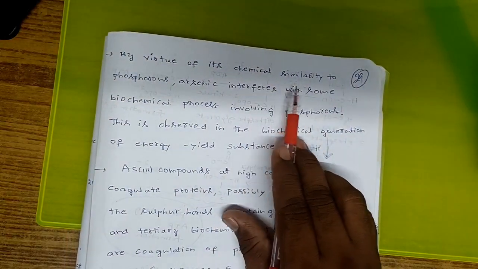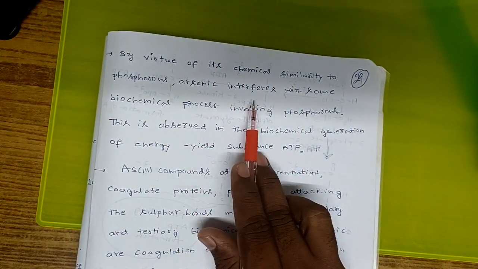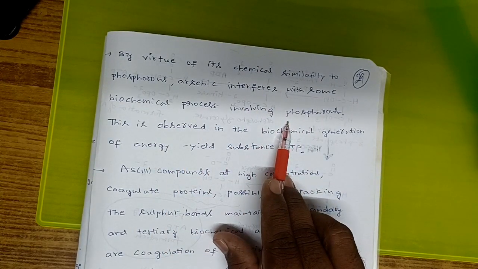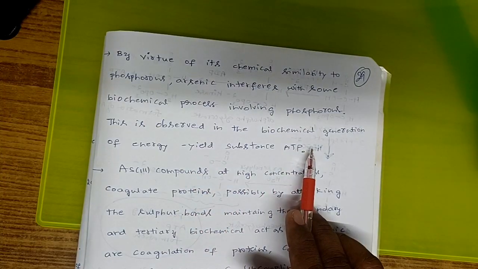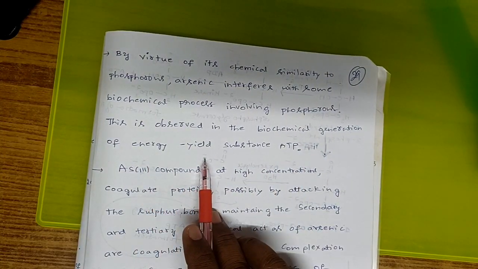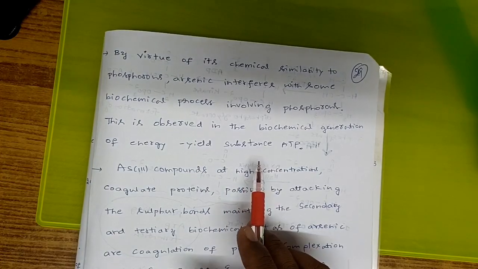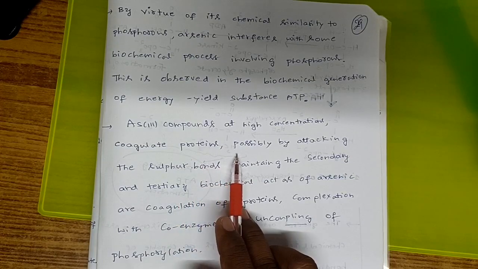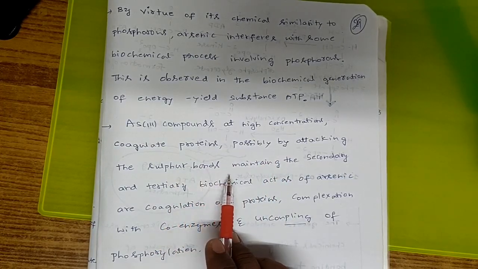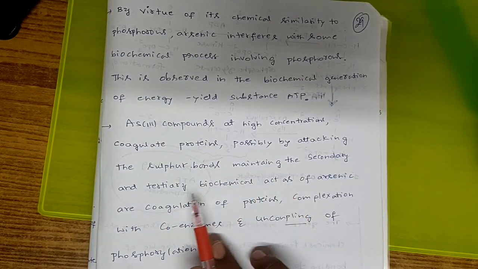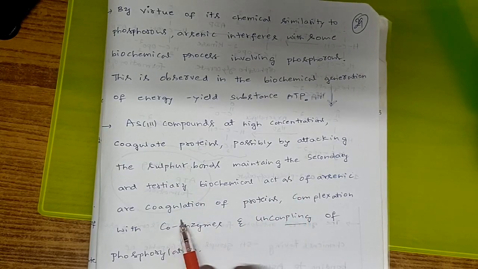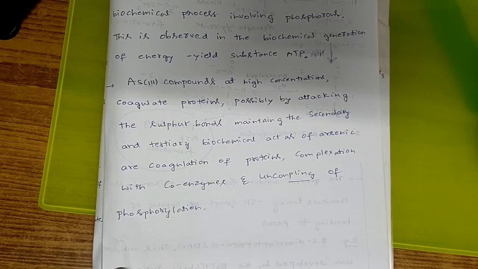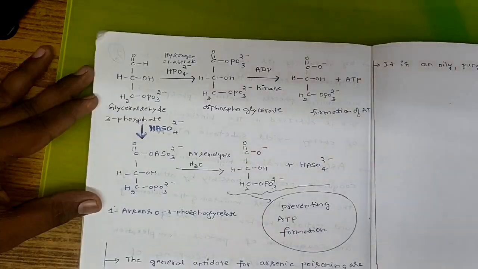By virtue of its chemical similarity to phosphorus, arsenic interferes with some of the biochemical processes involving phosphorus. This is observed in the biochemical generation of energy, yielding the substance ATP. Arsenic 3+ compounds at high concentration coagulate the proteins, possibly by attacking the sulfur bonds maintaining the secondary and tertiary structure. Biochemical effects of arsenic are coagulation of protein, complexation with an enzyme, and uncoupling of phosphorylation.